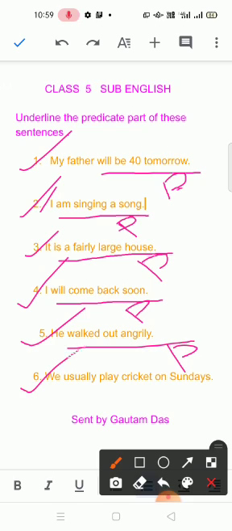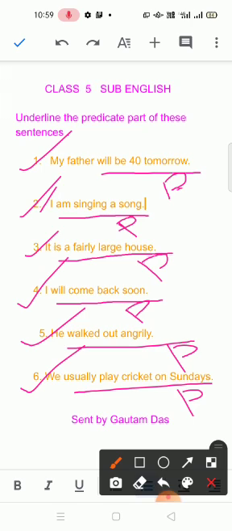Last is number 6. We usually play cricket on Sundays. We is the subject. Usually play cricket on Sundays is the predicate part of this sentence.